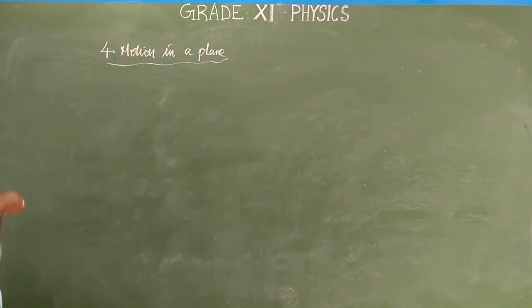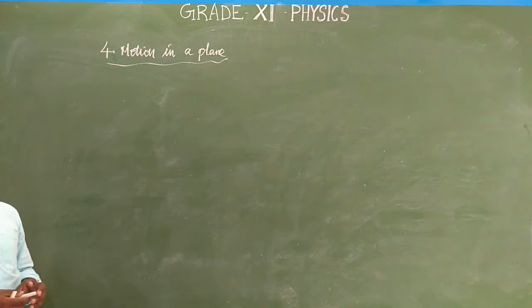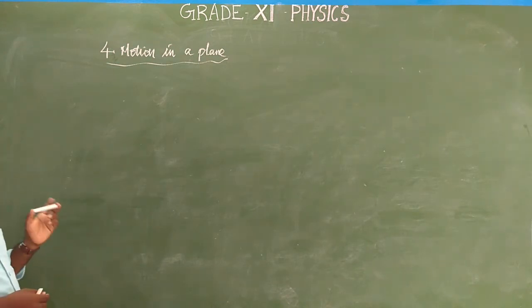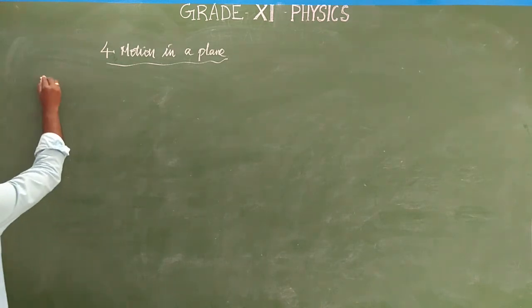In physics, most measurements do not stop at quantitative measurements; in some cases we must also measure the direction. So physical quantities are split into two types: one is scalar, another one is vector.